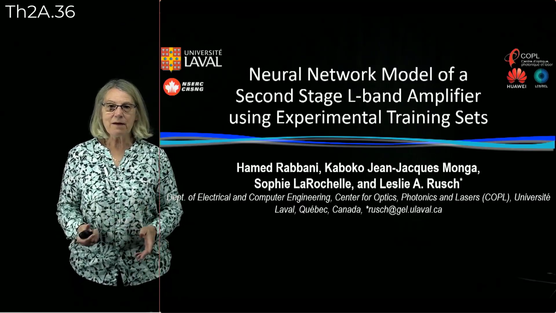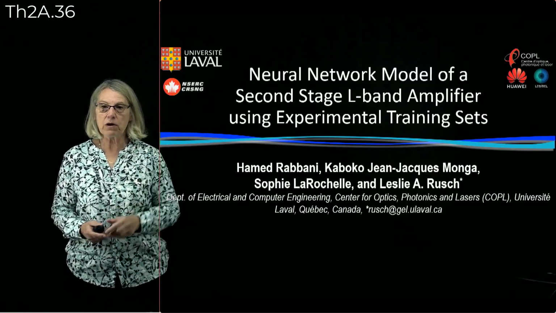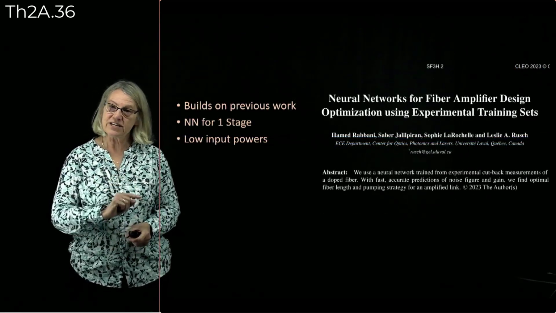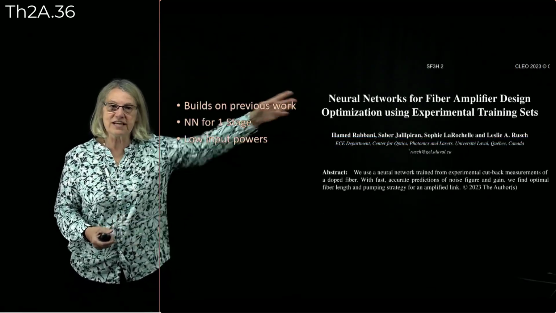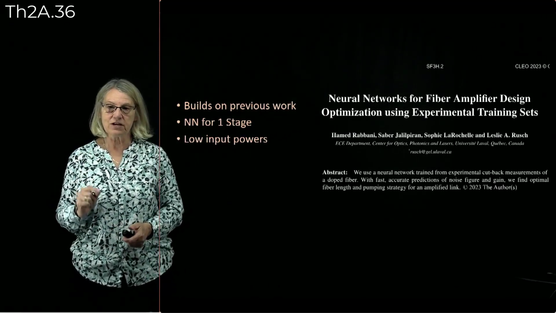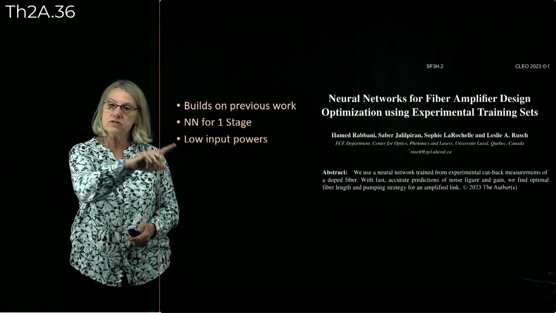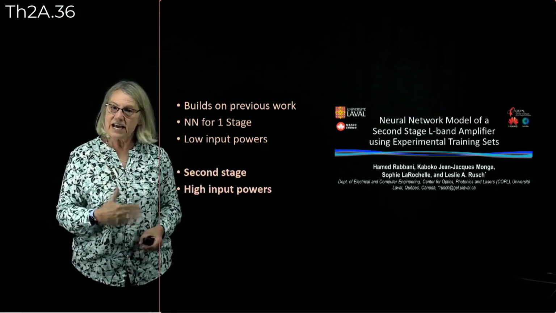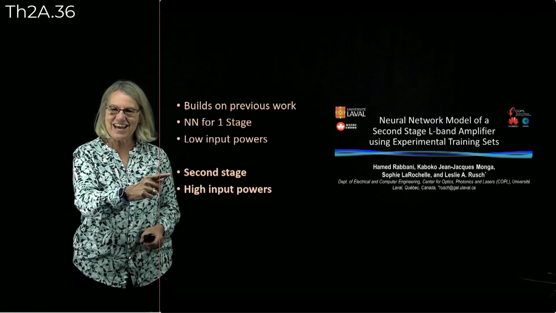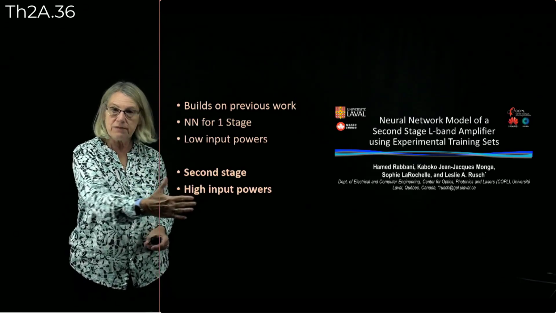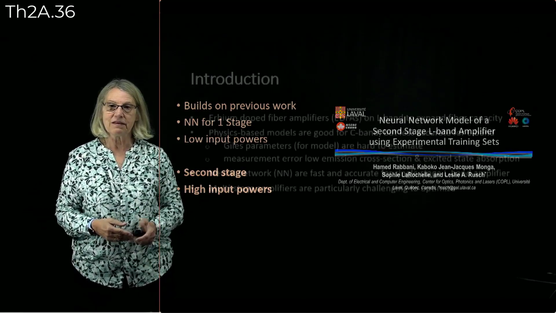I'm going to tell you today about our poster on neural network modeling for the second stage of an L-band amplifier. This work is an extension of our previous results presented at CLIO in 2023, where we looked at a neural net for a single stage L-band amplifier. And of course, for a single stage, the input powers are low. For this work, we're looking at a second stage where the input powers have to be high and where the amplifier in this other regime could act very differently.